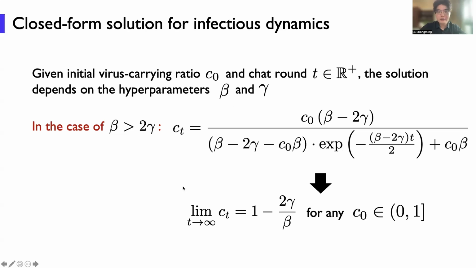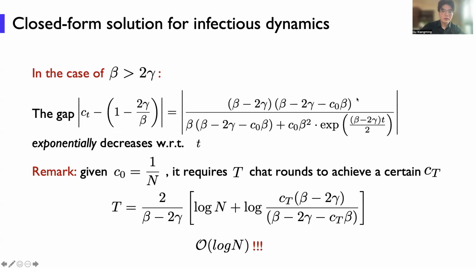We find that in the case of beta bigger than 2 gamma, which means the infection ratio is very large and exceeds the recovery ratio, we can get the closed form for c_t, and the limit of c_t is 1 minus 2 gamma divided by beta. Next we can compute the gap between the current c_t and the limit, which gives this form. And we find that this gap exponentially decreases with respect to t.